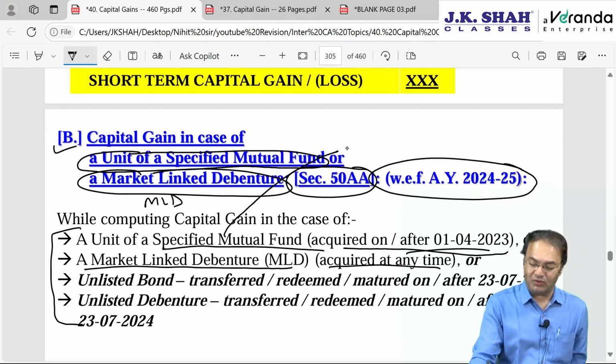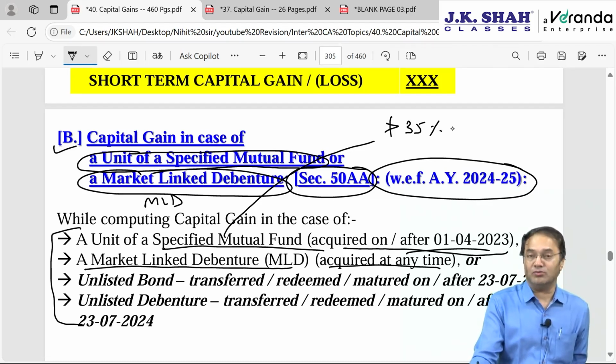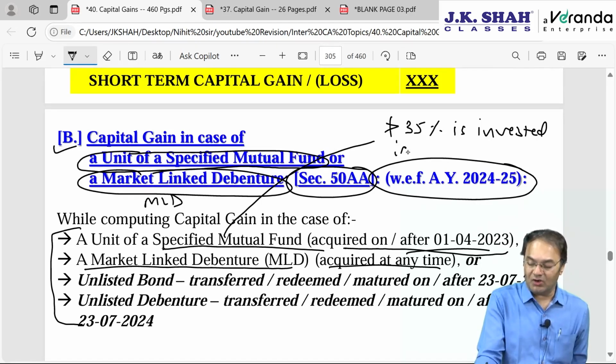What is specified mutual fund? Specified mutual fund means a fund where not more than 35% of the investable funds is invested in equity shares of domestic company. Not more than 35% is invested.